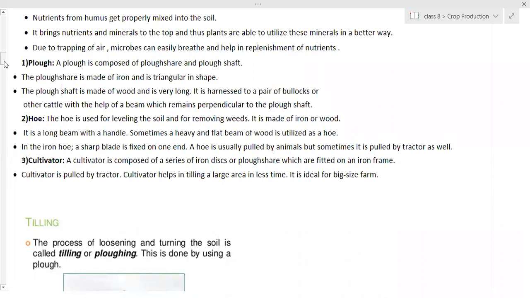Therefore the seeds have to be sown at a proper depth, and there should be proper space between the seeds. It should not be that many seeds are sown in one place. We should not make a crowd. Because when we sow many seeds in one place and all of them germinate, the plants won't get proper space, and roots won't get proper space to move through, because many have already occupied the space.